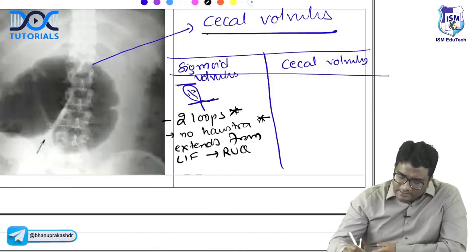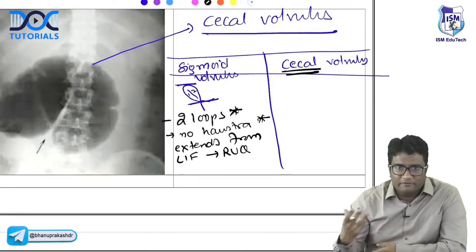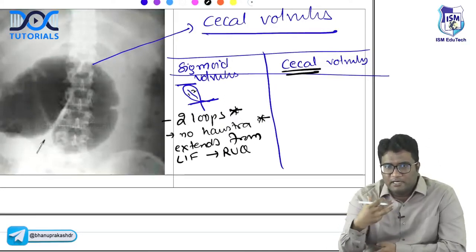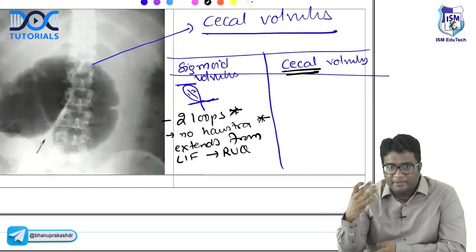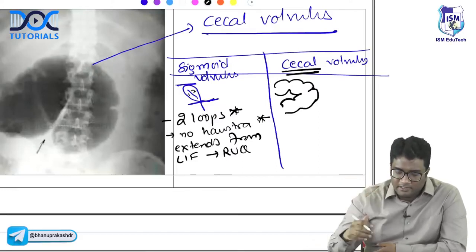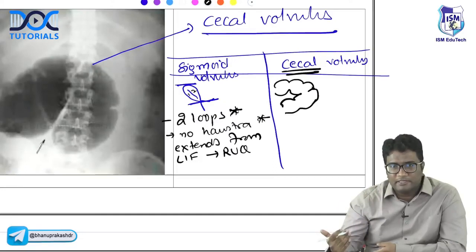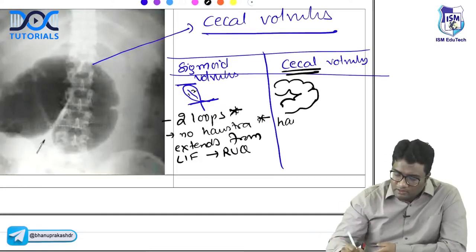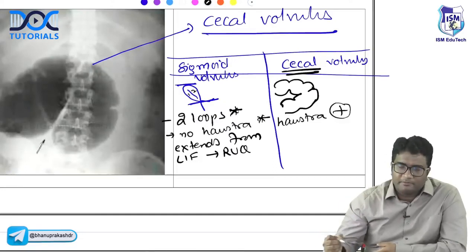Whereas cecal volvulus, on the other hand, cecum is a very big caliber, right? Of all parts of the large bowel, cecum has more caliber, more diameter. So you will see a very large caliber with haustrations. So these haustrations are present because already it's a very big caliber. The haustrations persist in cecal volvulus. So cecal volvulus, haustra are present.